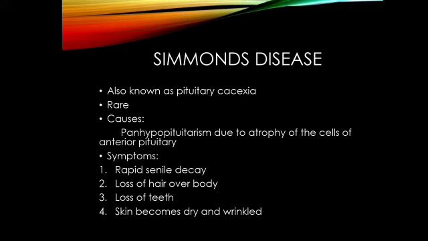Simmonds disease. This is a rare form of disease, and it is due to pituitary cachexia. Okay, it is panhypopituitarism due to atrophy of the cells of the anterior pituitary. This is the reason for Simmonds disease, and the symptoms are rapid senile decay, loss of hair over the body, loss of teeth, and skin becoming dry and wrinkled.